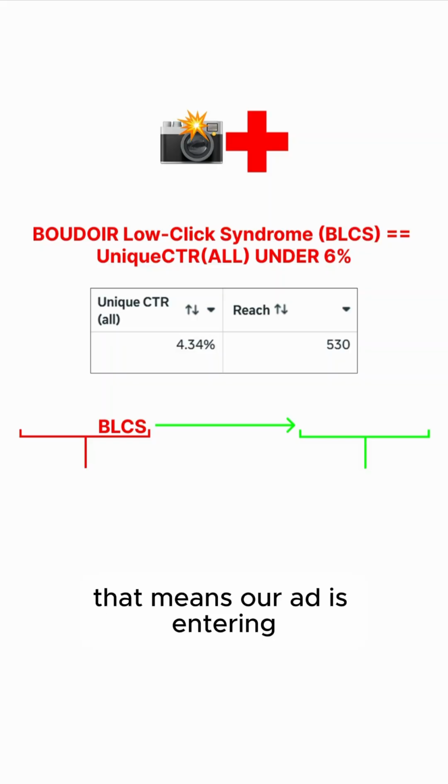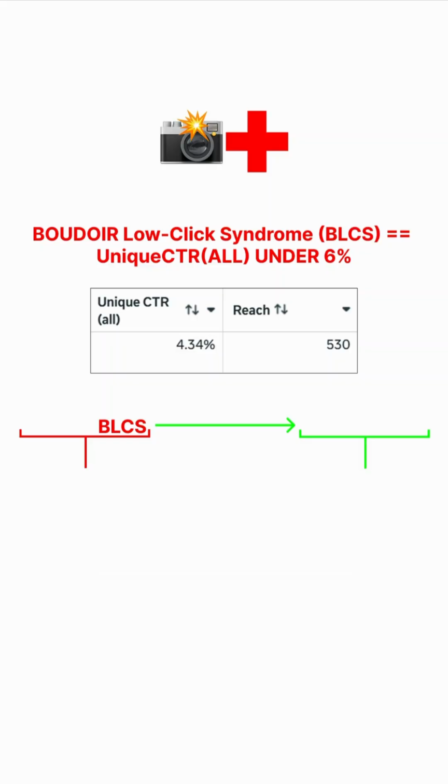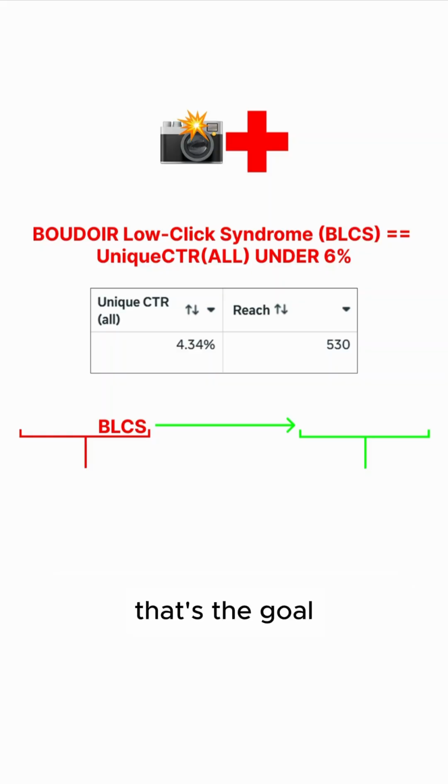That means our ad is entering fewer than 6 out of 100 women's brains, and that means fewer than 6 out of every 100 women that see our Boudoir Facebook ad have a chance, greater than 0 chance, to buy. So we got to get this number up as high as possible. That's the goal.